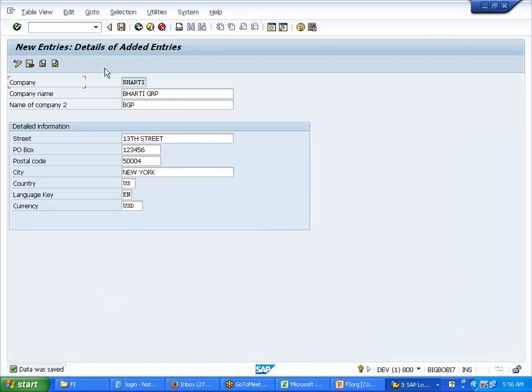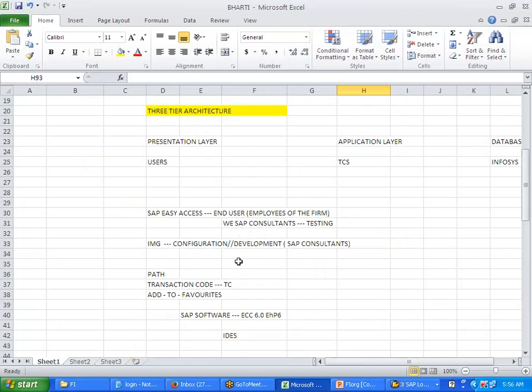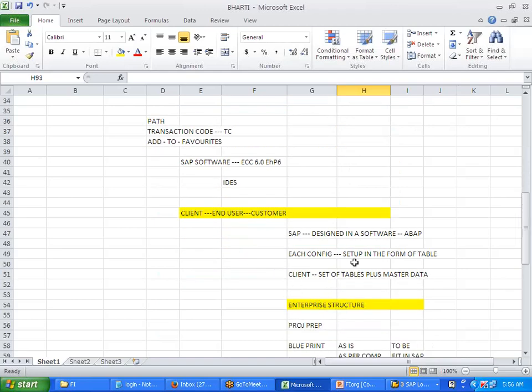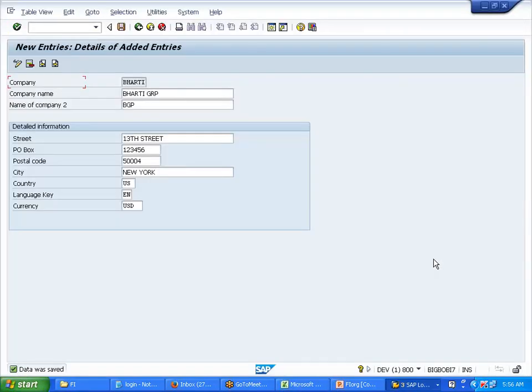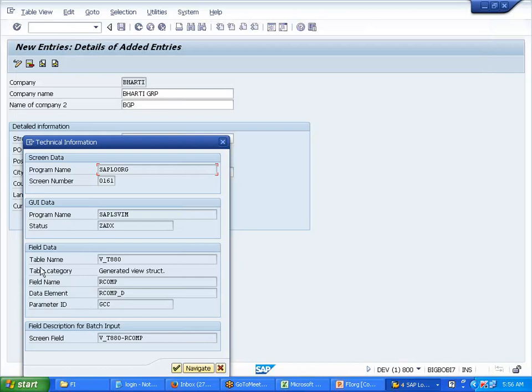Now remember what I told. Each configuration is a table, right? Each configuration is set up in the form of a table. So this is also one table, but how do I know what table it is? Keep the cursor on any one of the fields, press F1 on your keyboard. Can you see this icon, technical information? Click on this. So what's the table name here? VT880. This is the name of the table.